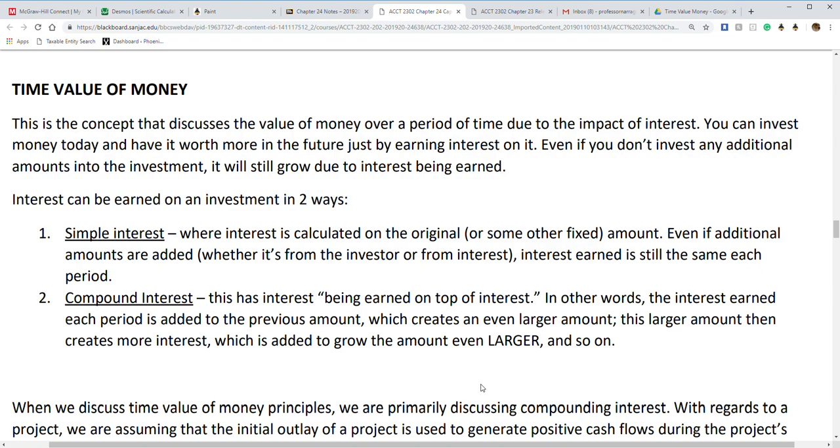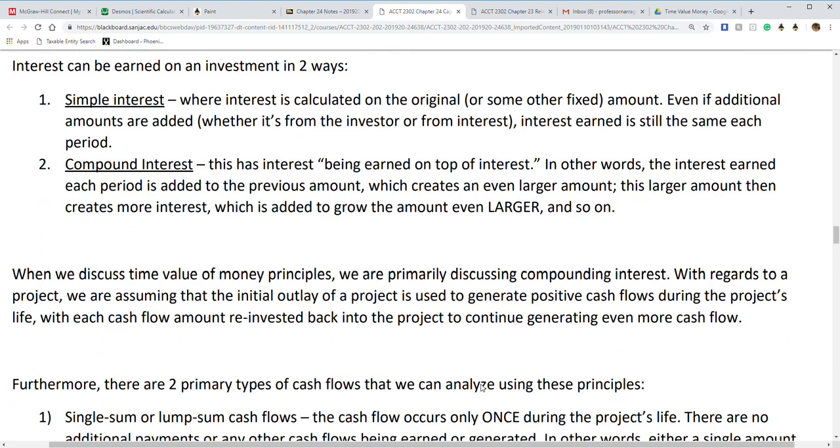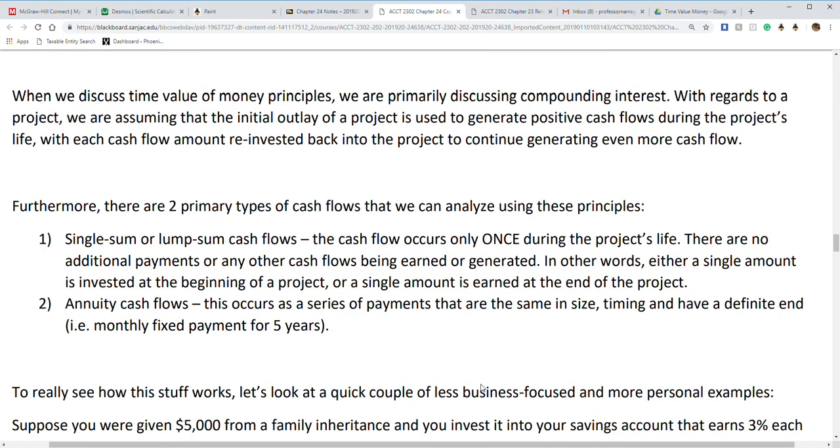When we're discussing time value of money principles, usually we're discussing it based on compound interest, not the simple one. We're going to look at a project that is going to generate positive cash flows. We're going to analyze two primary types of cash flows.